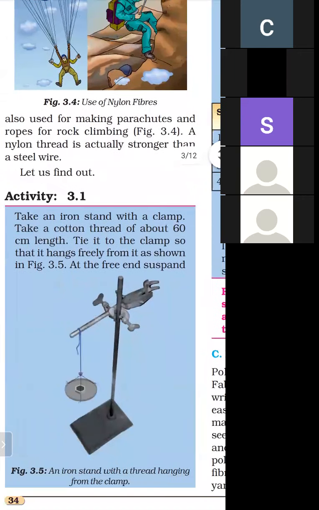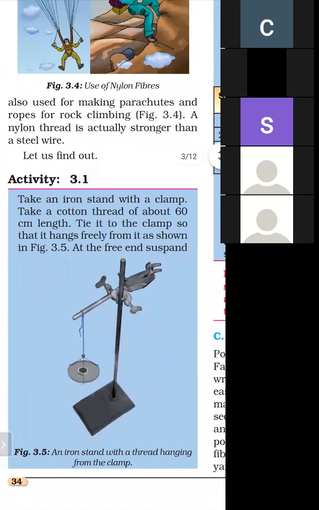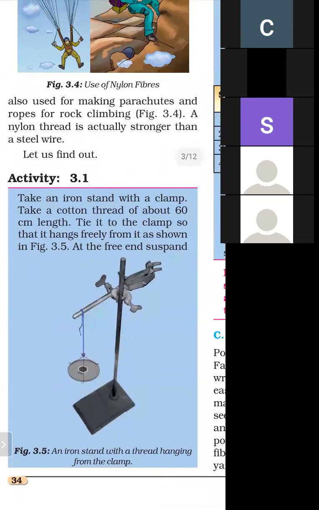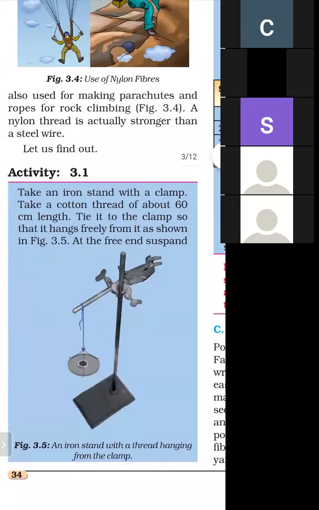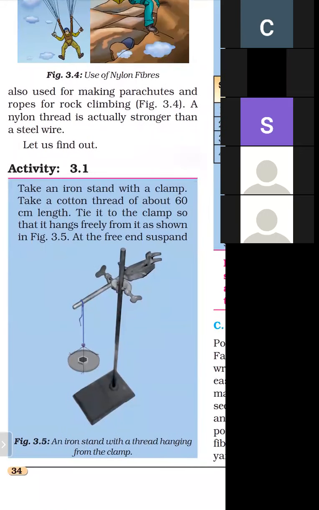Let us find it. Activity 3.1. Take an iron stand with the clamp. Just like shown in figure 3.5, we will take an iron stand with the clamp as shown in the figure. This is also available in our laboratory. And take a cotton thread of about 60 centimeter length. Firstly, we will take a cotton thread. And what is the length of this cotton thread? About 60 centimeter. Tie it to the clamp so that it hangs freely from it as shown in the figure.